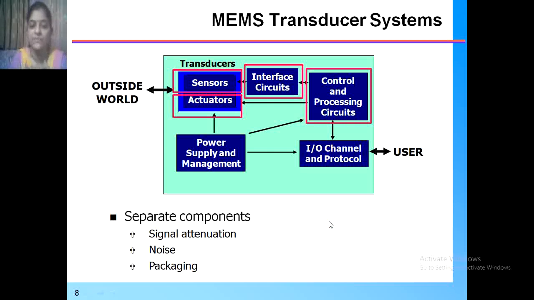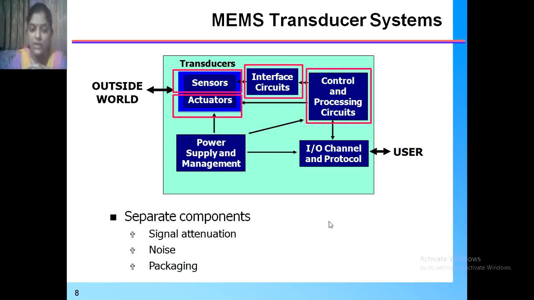Next, let us see the separate components: sensor, actuators, interface circuit as well as the control and processing circuit. The signal will suffer attenuation, and if any noise is there, it is also reduced. These blocks are very important while we are handling any outside world signal in the MEMS system.